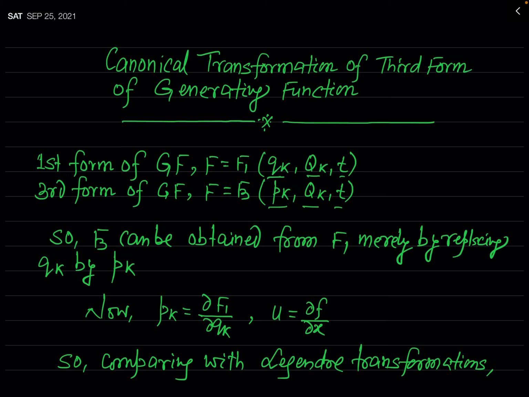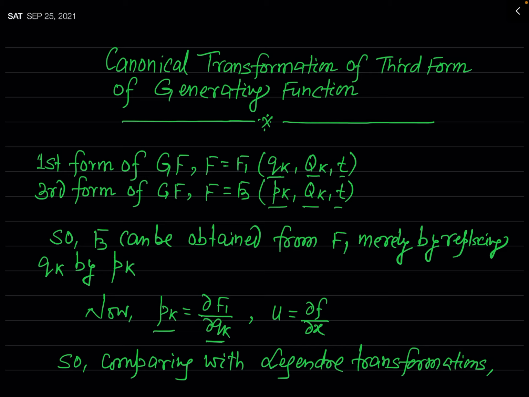Now you can see in the first form of transformation equation, we have seen that this transformation equation holds pk is equal to del f1 by del qk. We have studied this thing in the transformation equation for the first form of generating function.